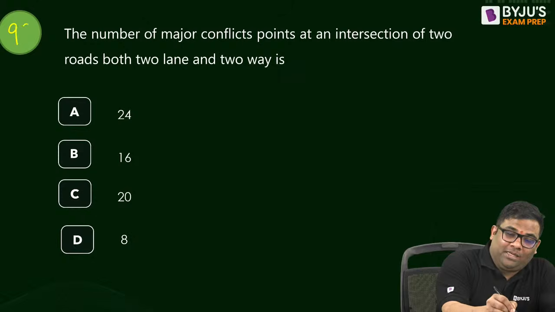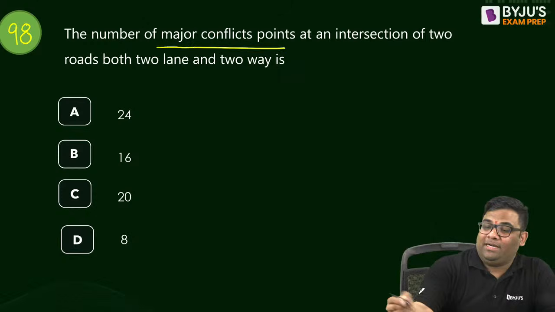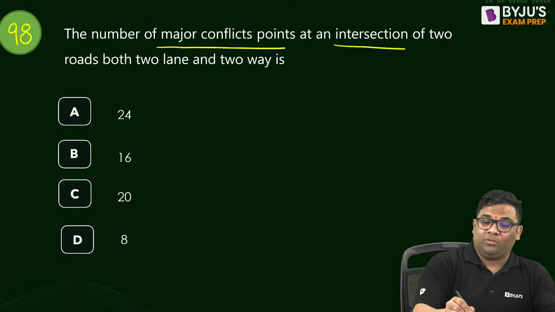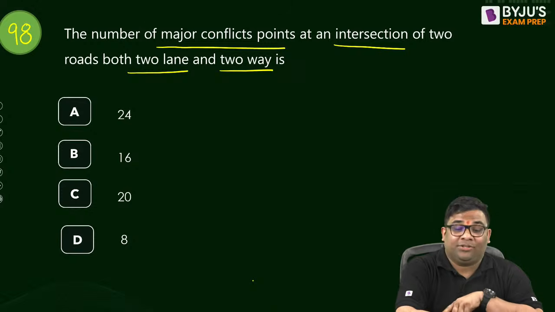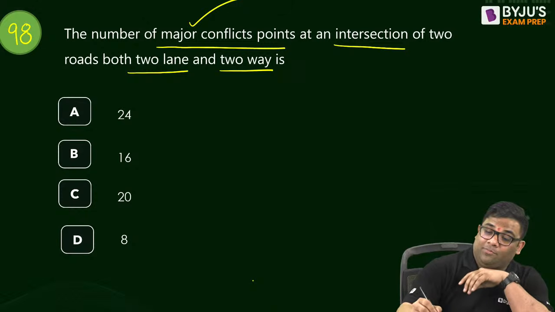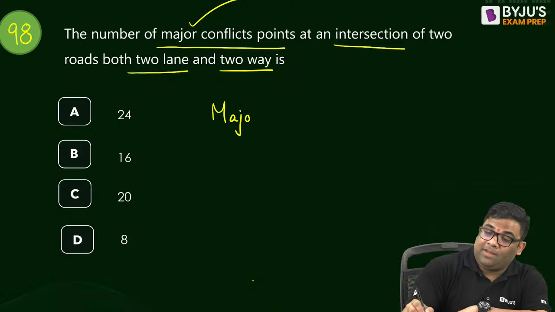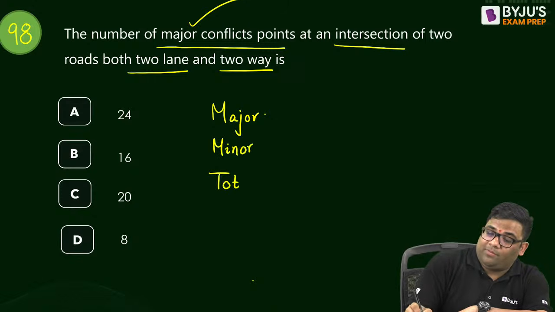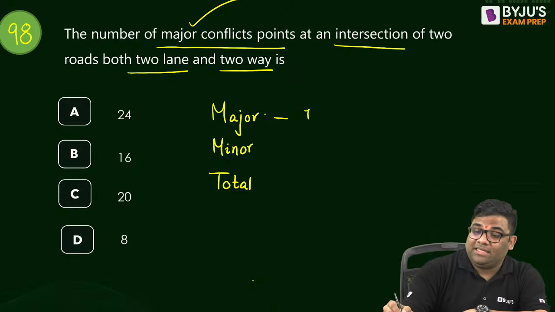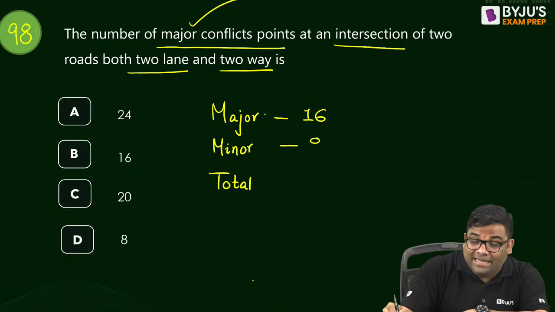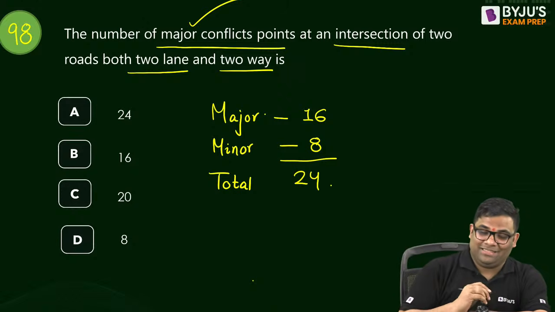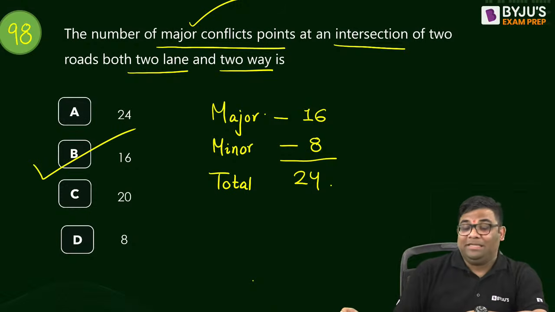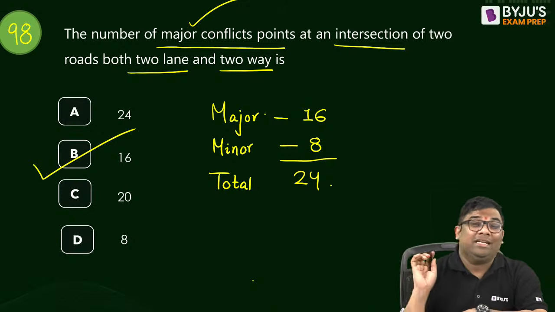98. The number of major conflict points at an intersection when two roads, both two lane and two way, are meeting at an intersection. So what is the major conflict points? We have major conflict points, minor conflict points, and total conflict points. Major is 16, minor is 8, total is 24. Remember this. They have asked the major conflict points, the answer is B. Minor is 8 and total is 24.